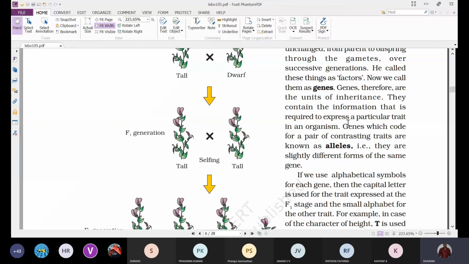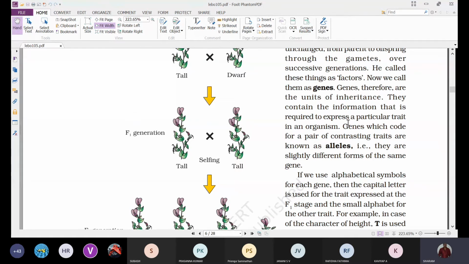Tall is represented by capital T and dwarf is represented by small t. These two alternative forms are the two contrasting traits, and the genes representing them we call alleles. That means capital T, small t are alleles.